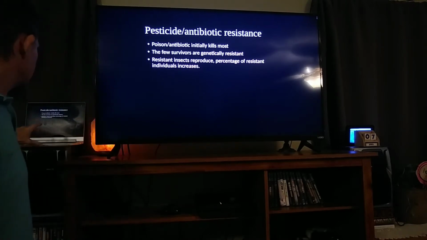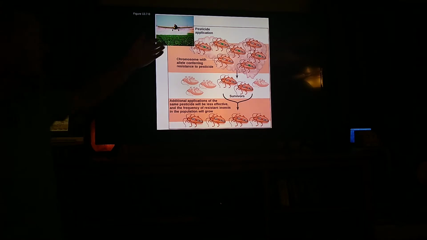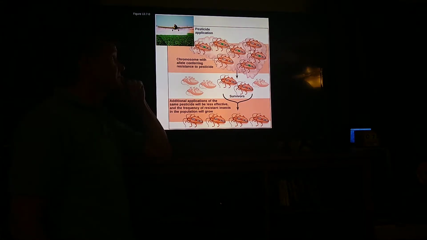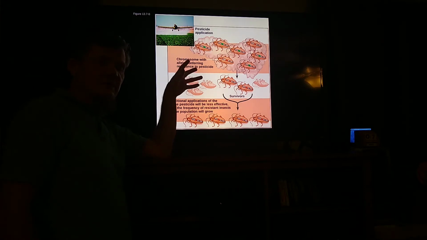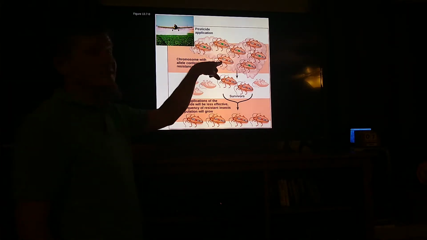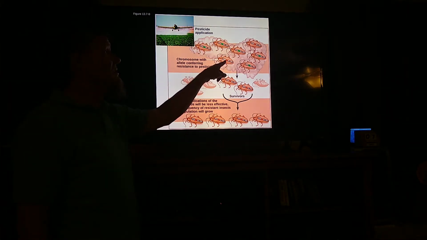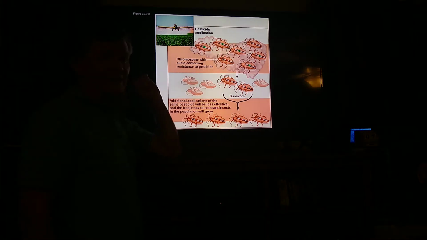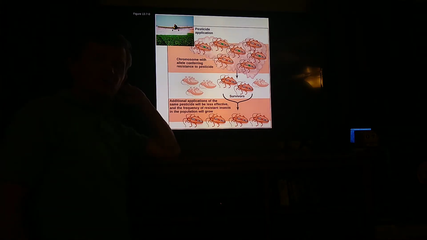Imagine you've got a field full of bugs. You're going to spray that field with a pesticide, and it's going to kill most of the bugs. But the ones that it doesn't kill are the ones that are resistant to that pesticide. Who are the only ones that can have babies tomorrow? The individuals that survive today.